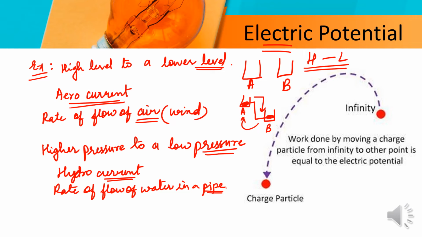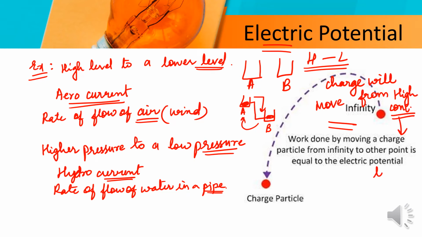As we are studying electricity, let's discuss the topic in terms of electricity only. The example in electricity is charge. Charge will move from a higher concentration of charges to a lower concentration of charges.